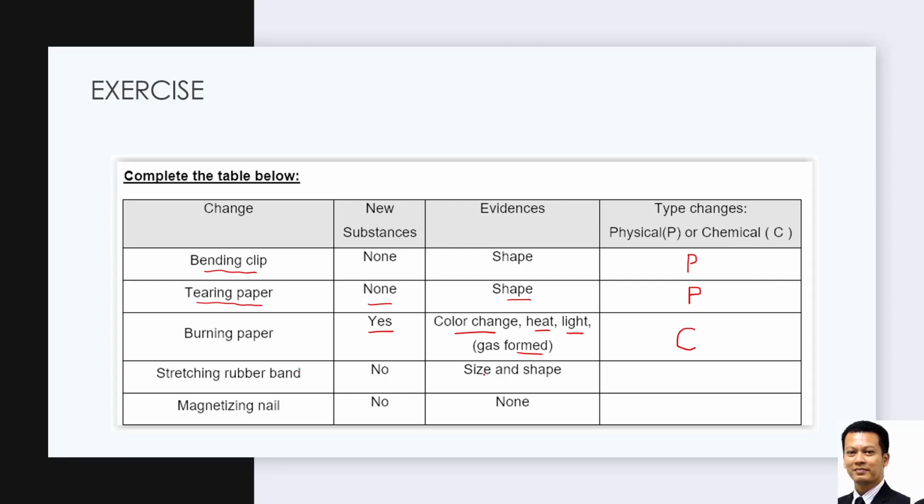Stretching a rubber band: the change is only in size and shape, so this is physical change. Magnetizing a nail: is a new substance formed? The magnetized nail still looks physically the same, so this is still physical change.